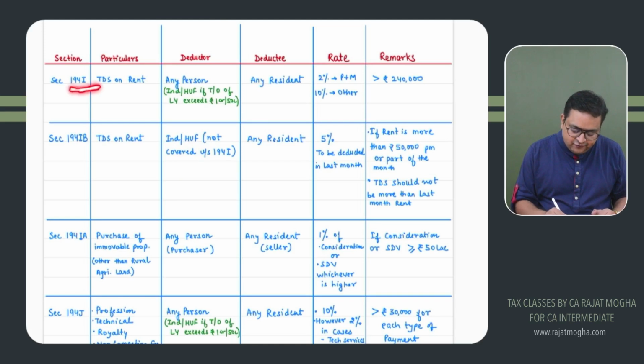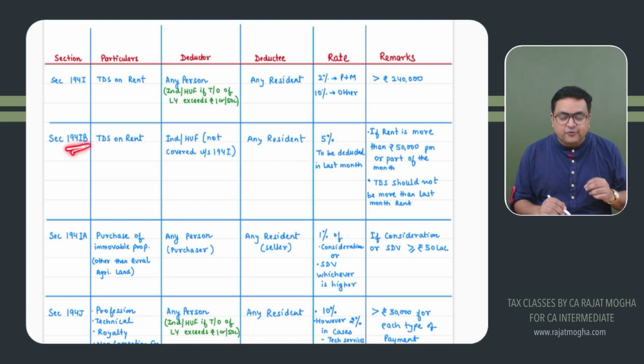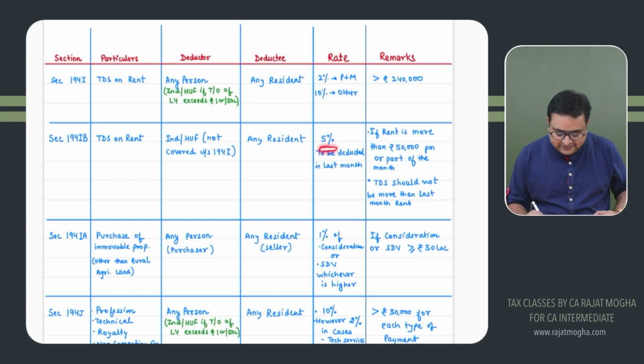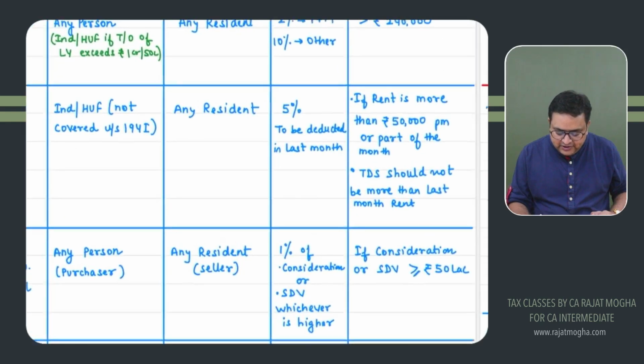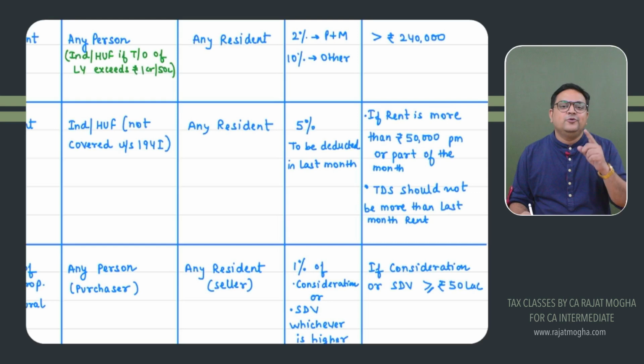In 194I, TDS would be deducted on all types of payment, whenever you are making payment or credit, whichever is earlier. But here in 194IB, you will be deducting TDS only once, either at the end of the year, or in the last month of the year in which you are vacating the property. How much? It would be 5%, correct? And only if the rent is more than 50,000, either per month rent or part of the month rent, then this section would be applicable.